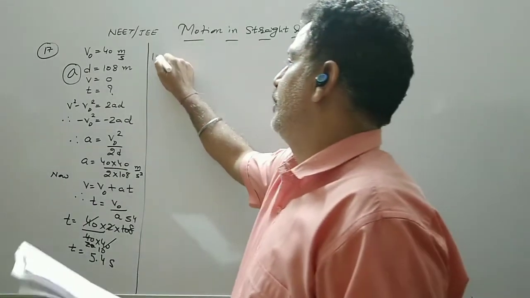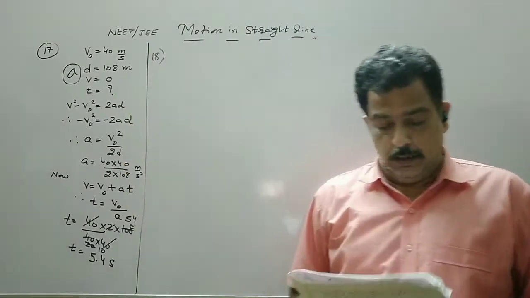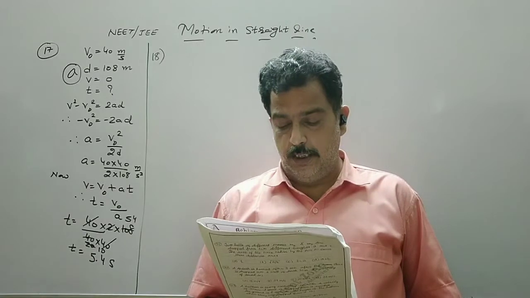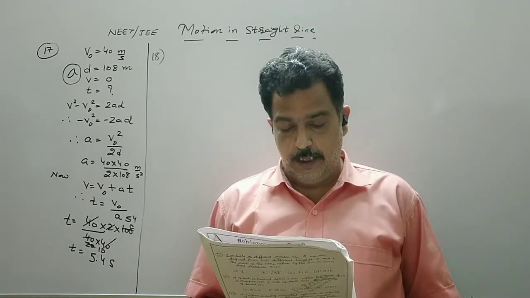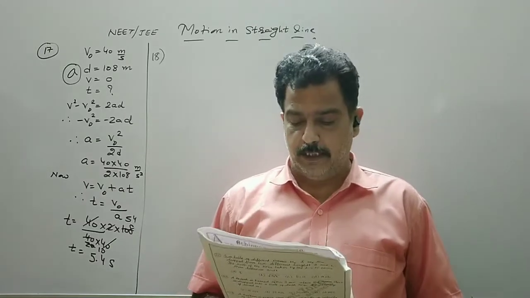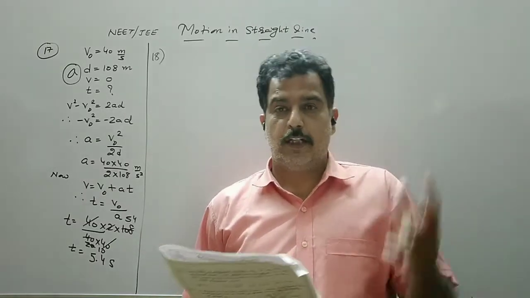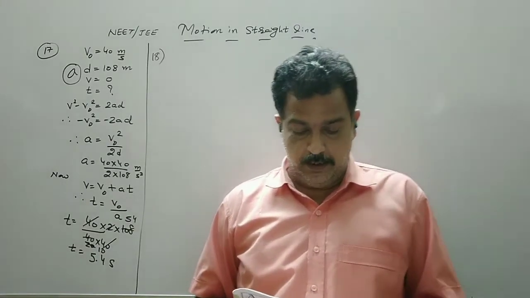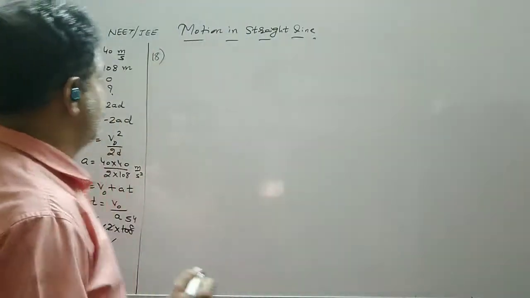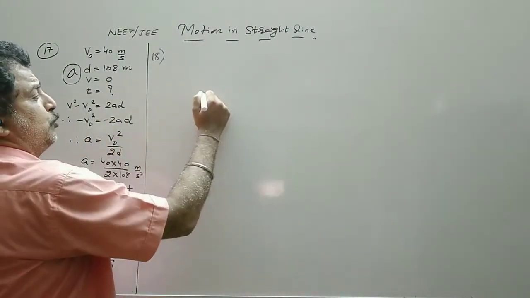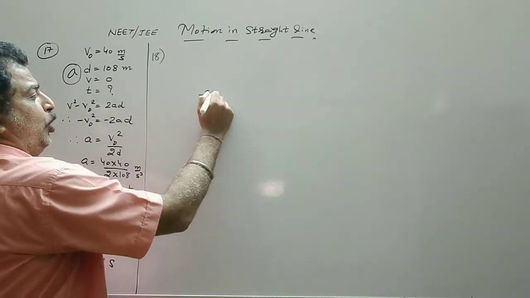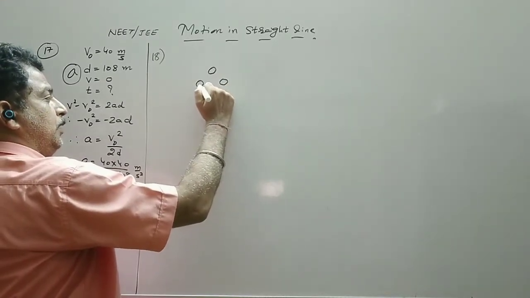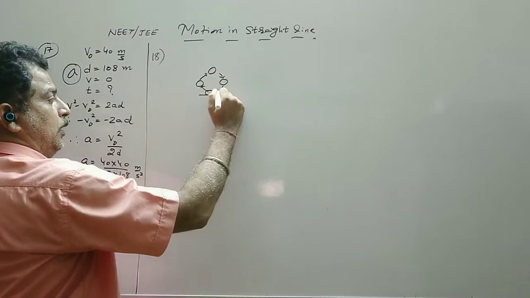Let us see MCQ number 18. A juggler maintains 4 balls in motion, making each of them rise to a height of 40 meter from his hand. So a juggler has 4 balls. What time interval should be maintained for the proper distance between them? If we see the situation, suppose this is the hand. One ball is here, one ball is here, one ball is here, another ball is here. Suppose the motion is clockwise.